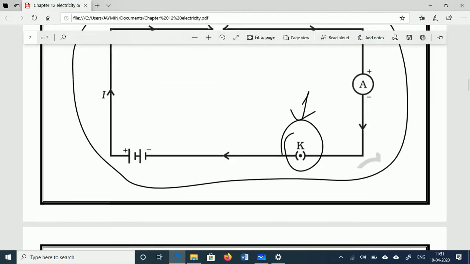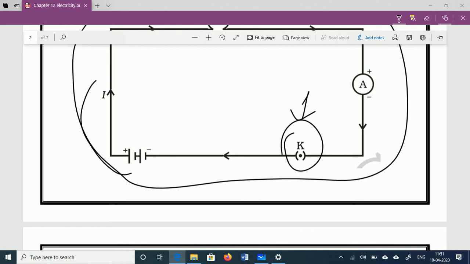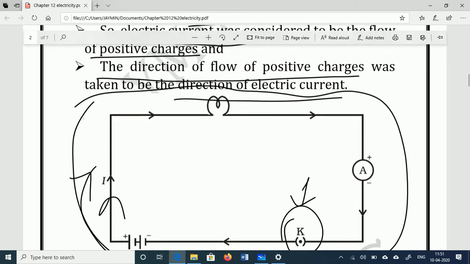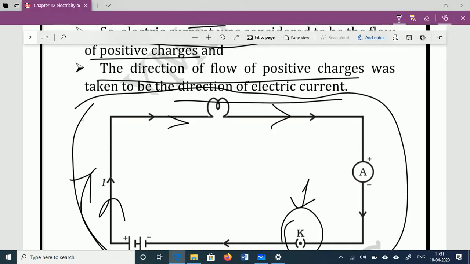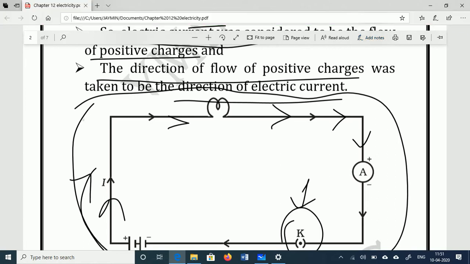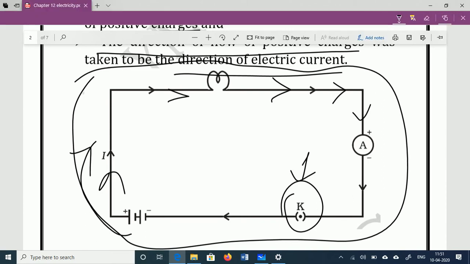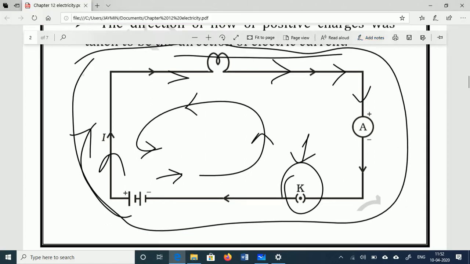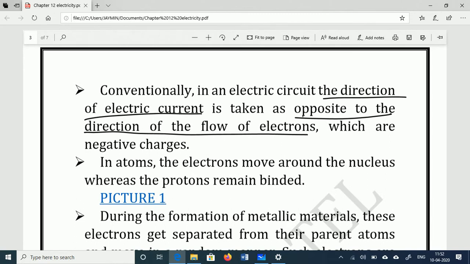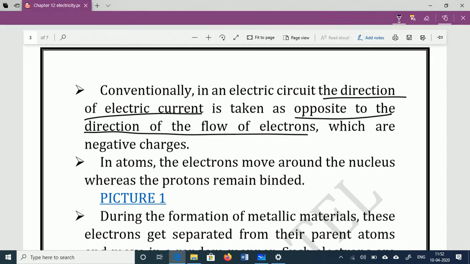But we know that the direction of electron is from negative to positive. So conventionally, in an electric circuit the direction of electric current is taken as opposite to the direction of flow of electron.